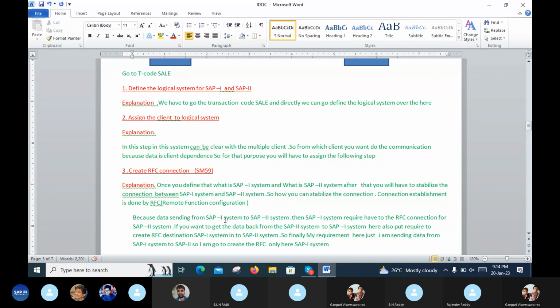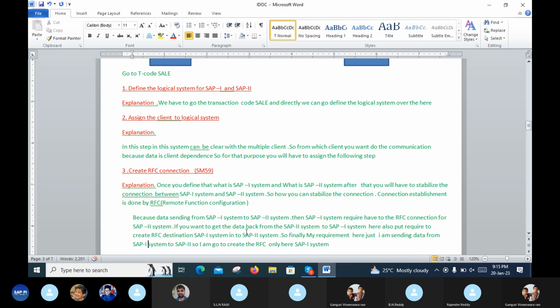Data is sent from one system to another system. Then the SAP1 system requires an RFC connection for the SAP2 system. For example, sender to receiver: sender means the SAP1 system, receiver means the SAP2 system. The SAP1 system, which may be called the sender, requires an RFC connection to the SAP2 system.